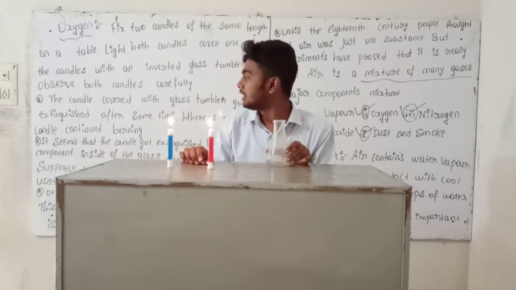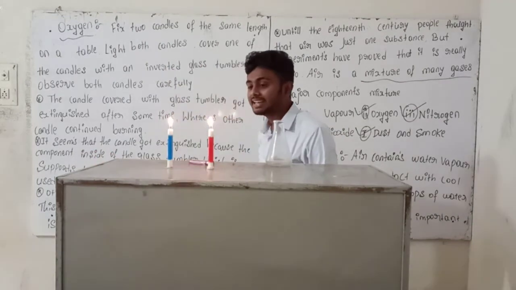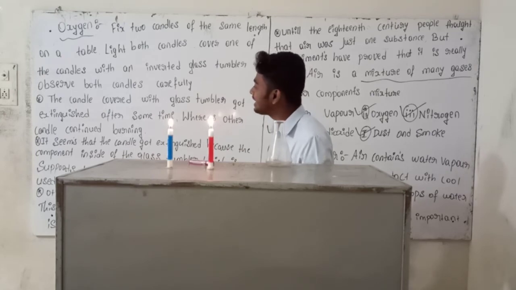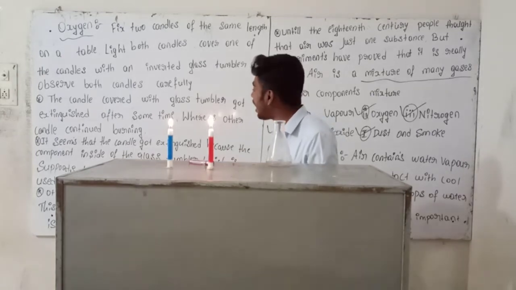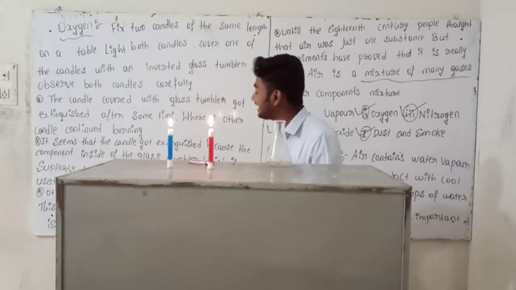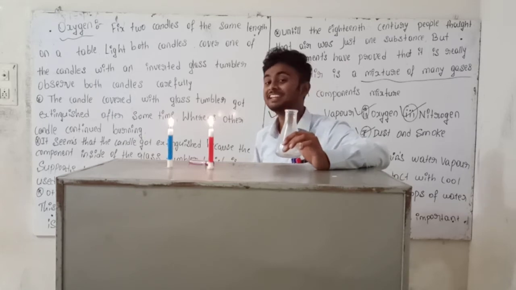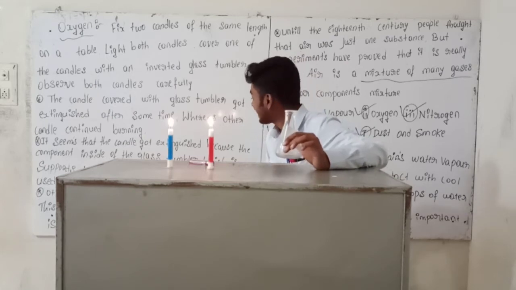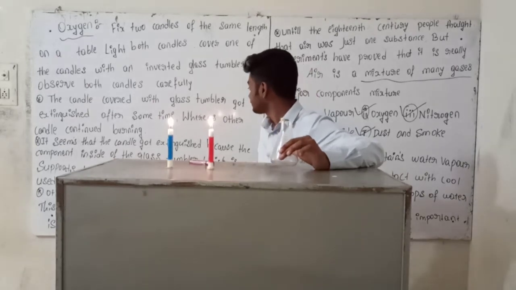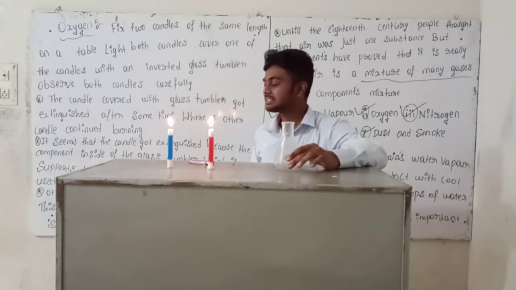It seems that the candle got extinguished because the component inside the glass tumbler, which supports burning, is limited.